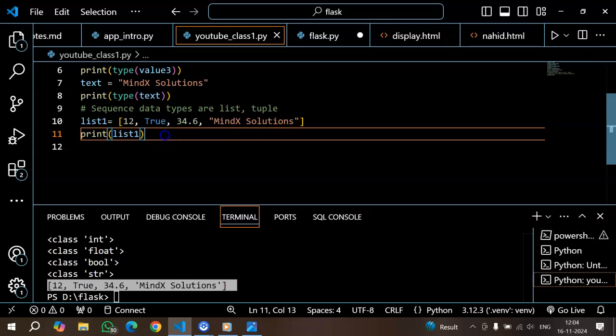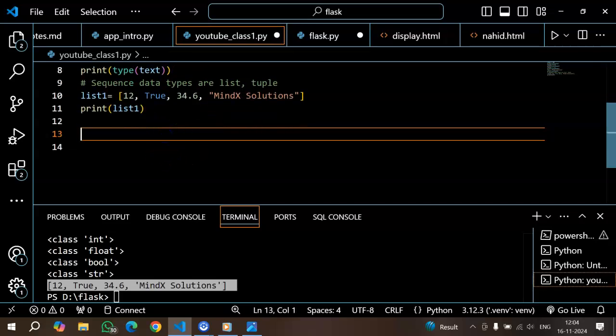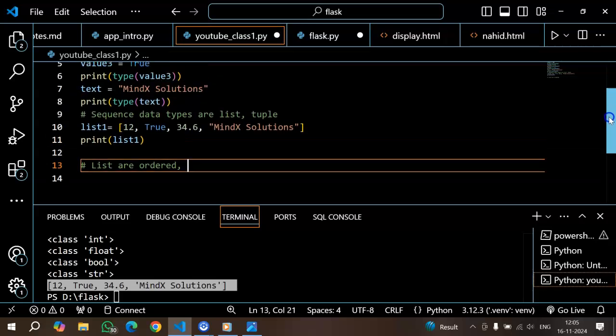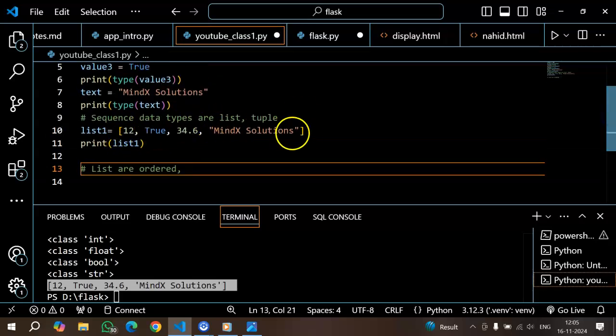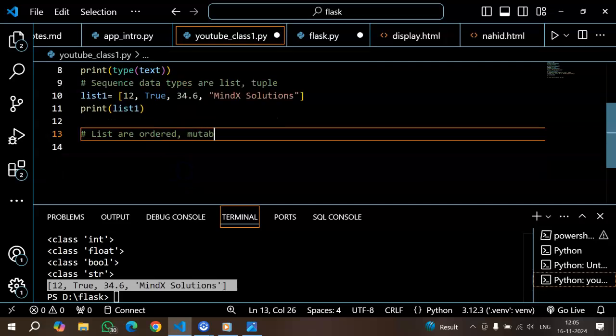There are some special characteristics of lists. Lists are ordered structures. It means they are in a particular sequence order. So whatever we have assigned, they stay at the same position. Ordered structures, they are mutable. What is the meaning of mutable here? Mutable means we can change, we can add, we can remove or reassign a character in a list. And they allow duplicates.